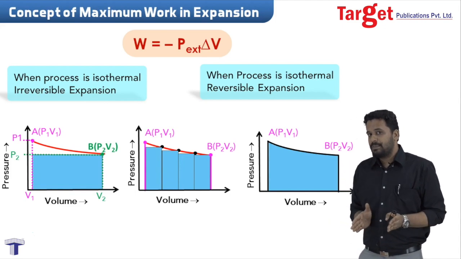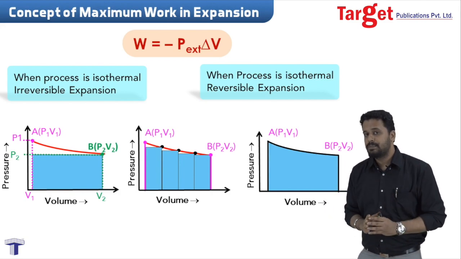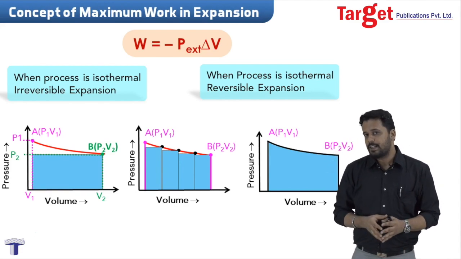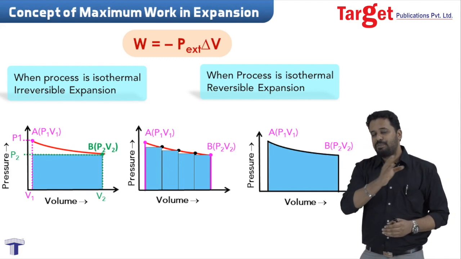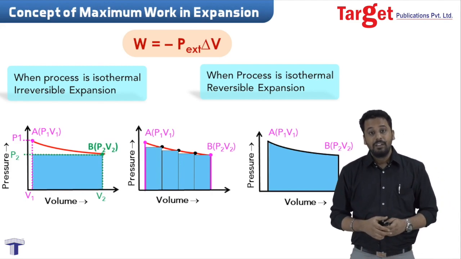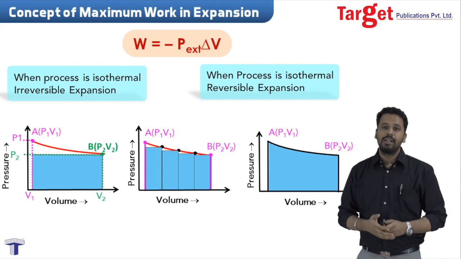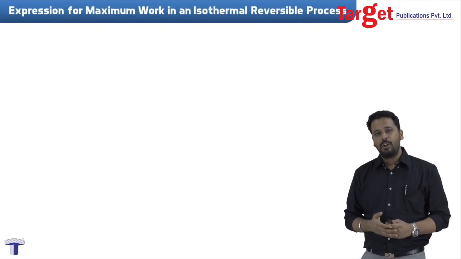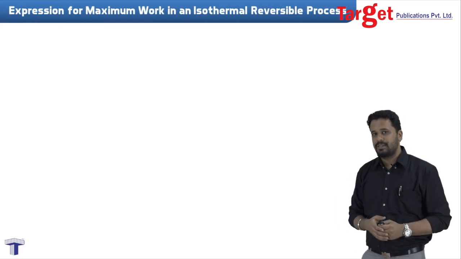What we have done so far is that we have seen that pressure and volume can give us work. We have also seen the expression for this work, the derivation of this expression right here. We have applied this expression to different types of processes, and we have seen the graphical representation. Okay, we have also seen that reversible process will give you maximum work as compared to irreversible process. Let's now derive an expression for maximum work for isothermal and reversible process.